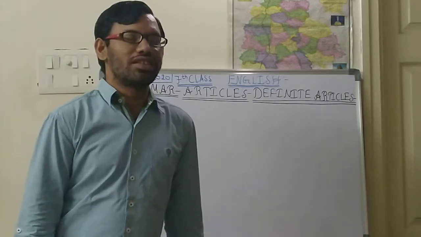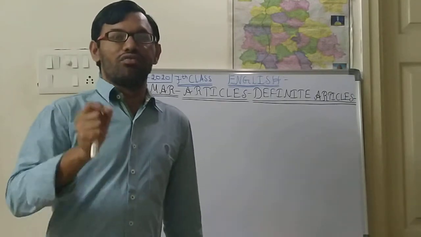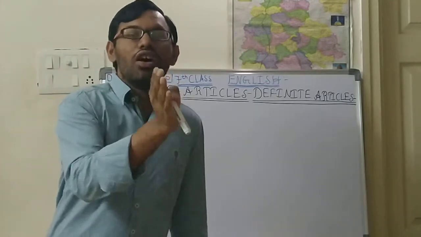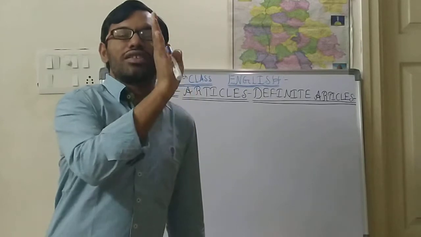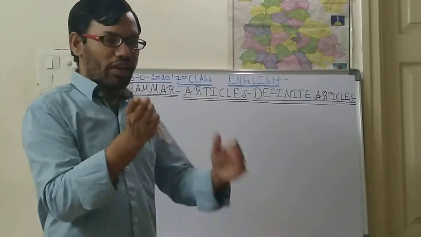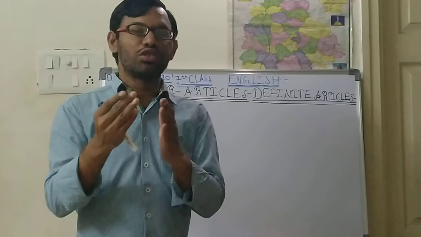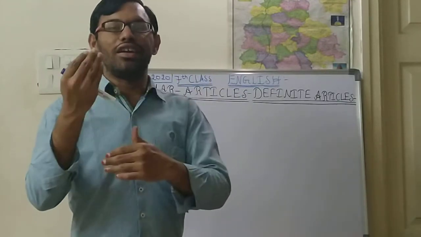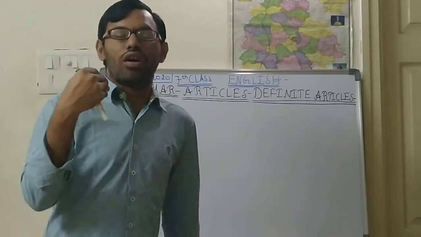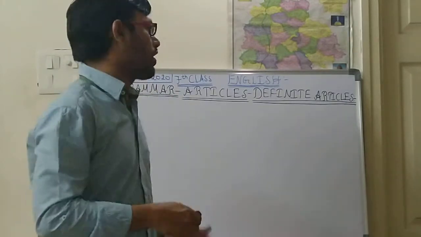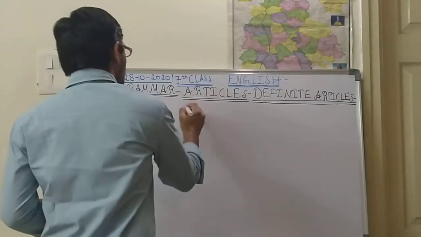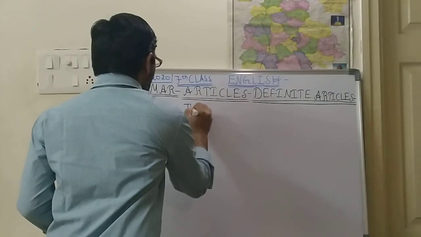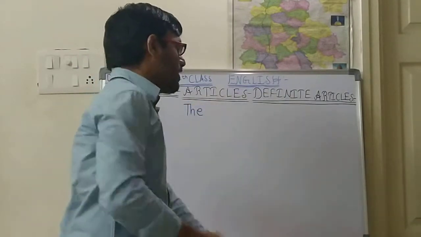Today we shall see about the definite articles. In the previous class we saw where the indefinite articles a and an are used. In today's class we shall see what definite articles are and where they are used. In the definite articles there is only one word, children, and that definite article is the.